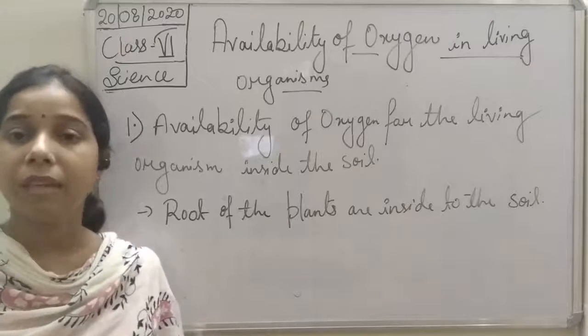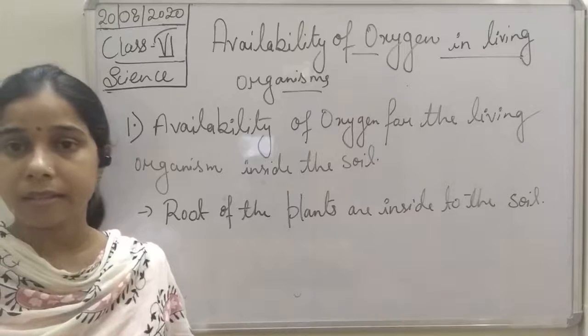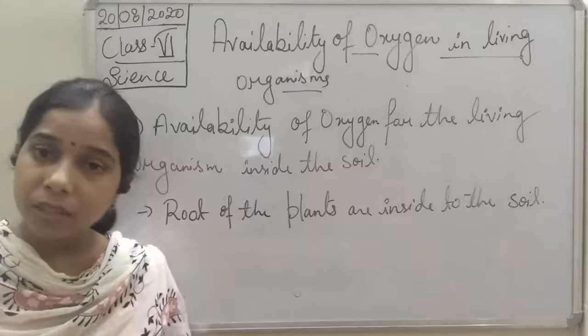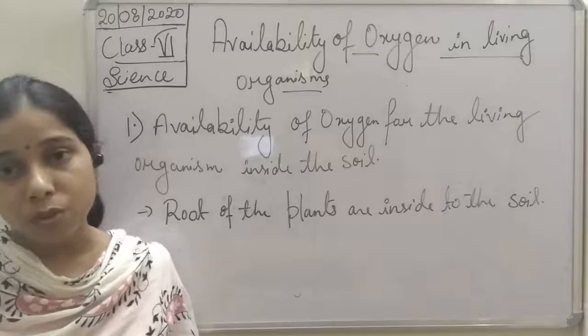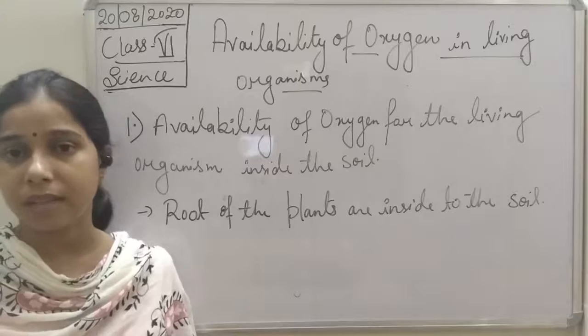First of all, we have to understand where the oxygen is present inside the soil. Inside the soil, there are gaps, students, in which oxygen is trapped or present.